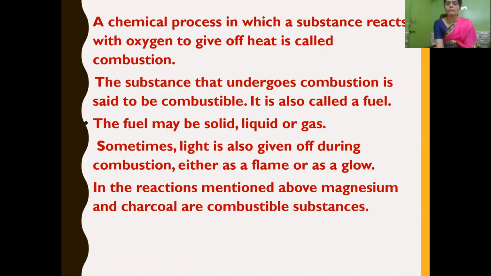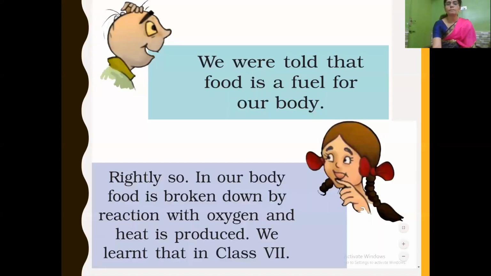Okay, children, now you understand what we mean by combustion. It is a chemical process in which a substance reacts with oxygen to give off light and heat. What is a combustible substance? The substance that undergoes combustion is called a combustible substance. Here, the two examples we have learned are magnesium ribbon and charcoal, so both are combustible substances.